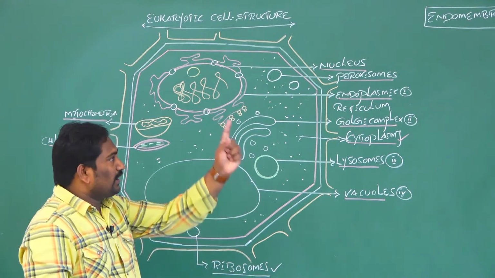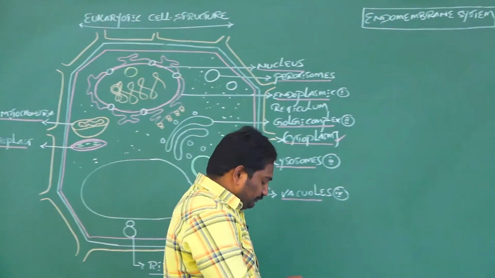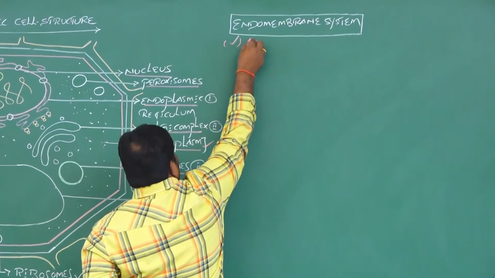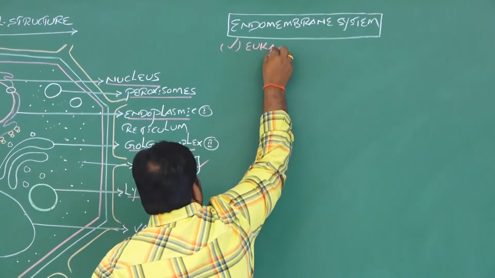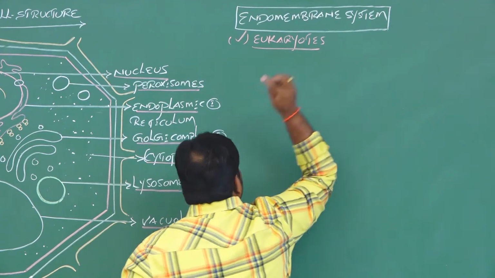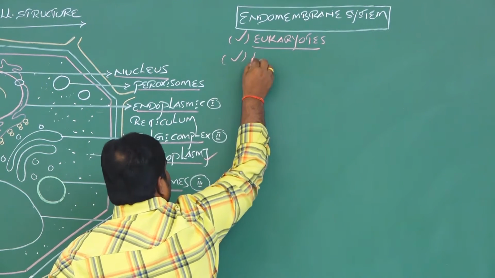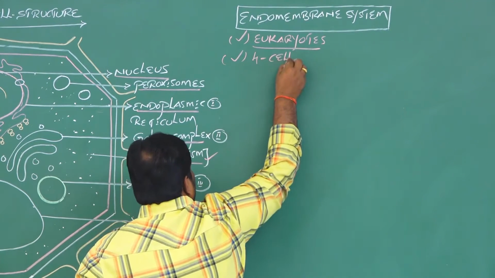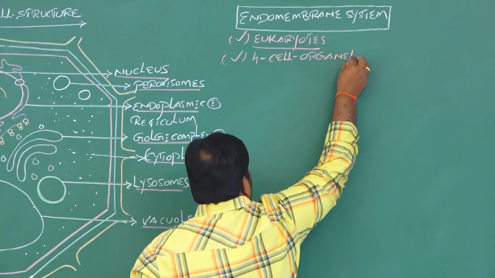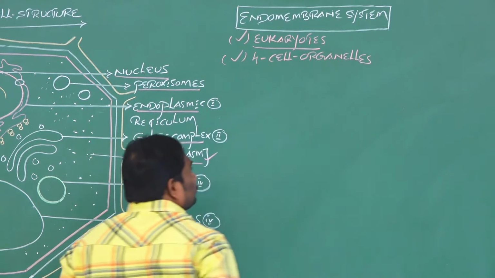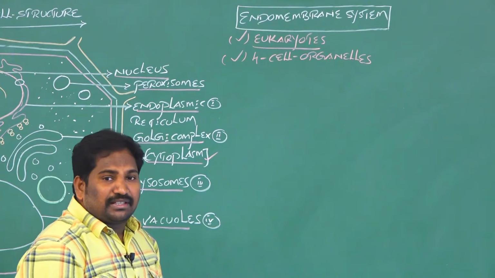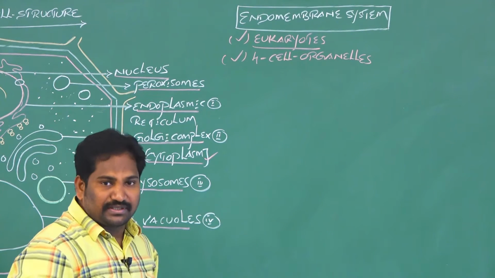Let's discuss the endomembrane system. The endomembrane system is seen in eukaryotes. In the endomembrane system, four cell organelles are present. These four cell organelles are coordinated with each other for their structures and functions.